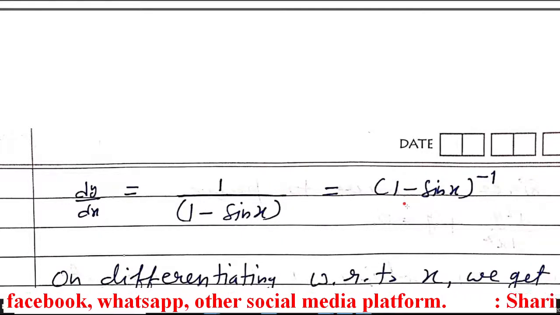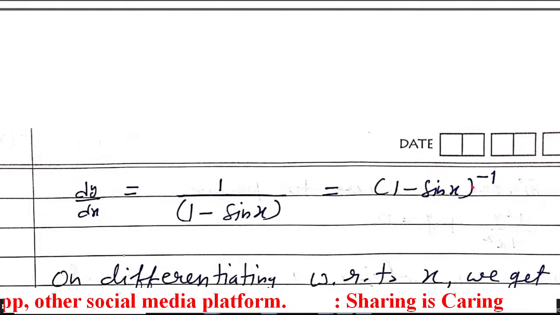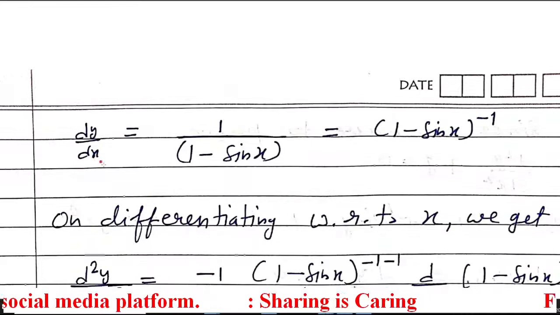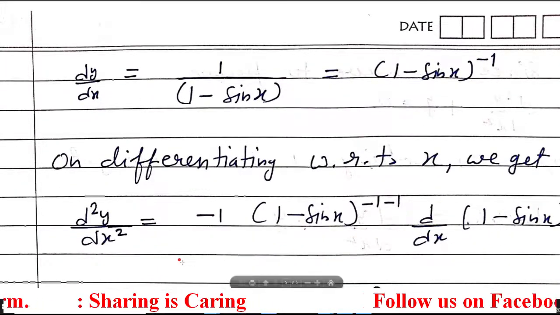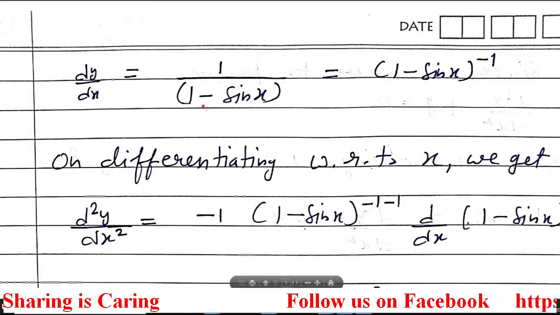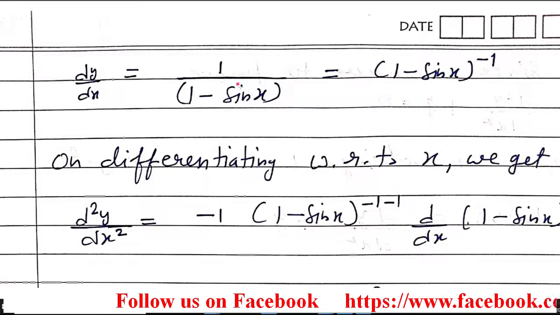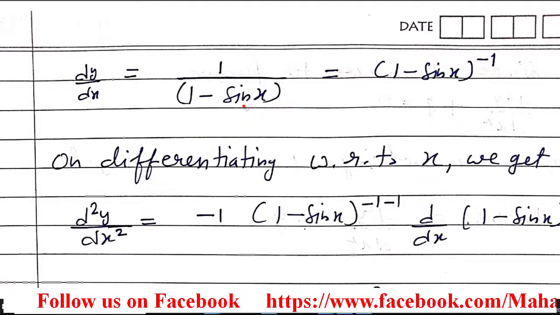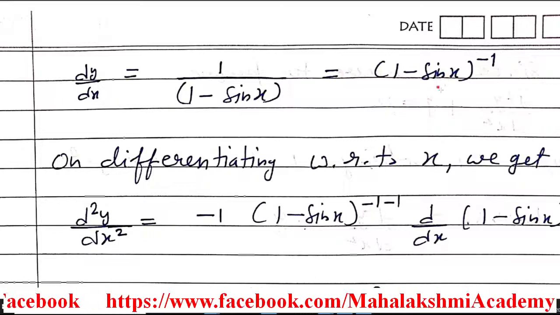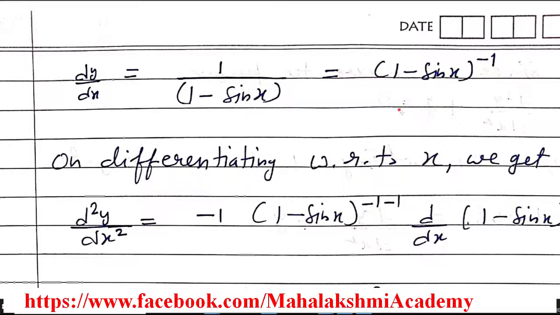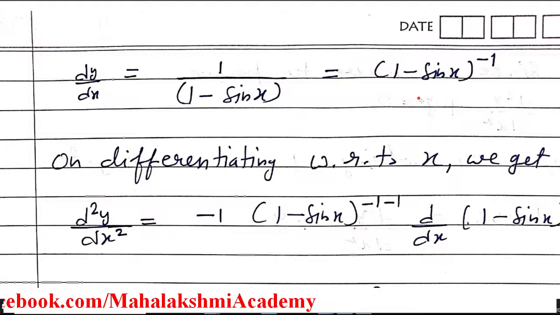Now it came in the form of x to the power n, so we can differentiate it in a better way. Now again we will differentiate it with respect to x because in the question we have to find the second order derivative. From here onwards, students, you have two choices: either differentiate it by treating it as numerator upon denominator using the fraction formula, or convert it into the form of x to the power n. You can do it either way, whatever you want. So just see this process.